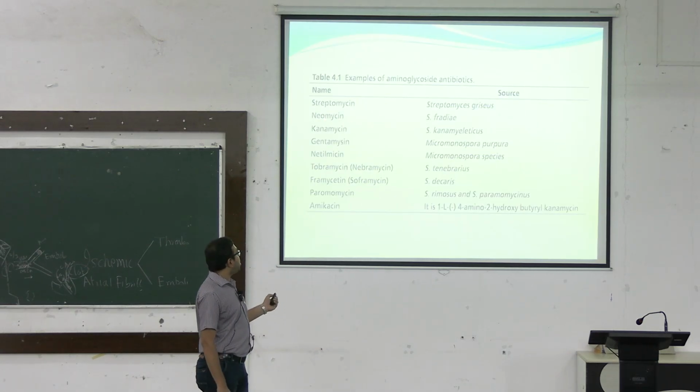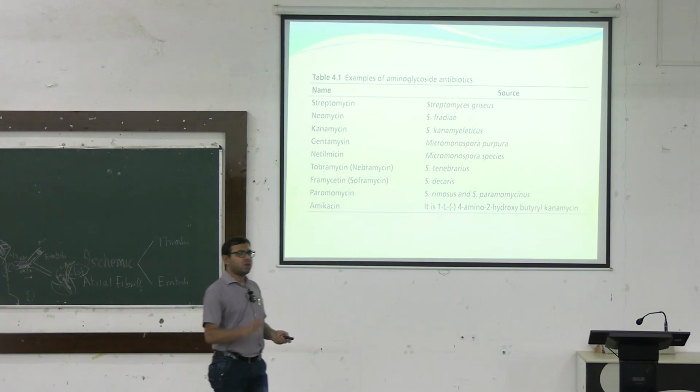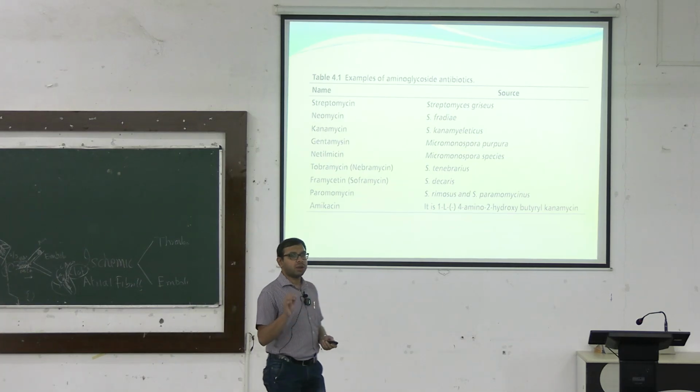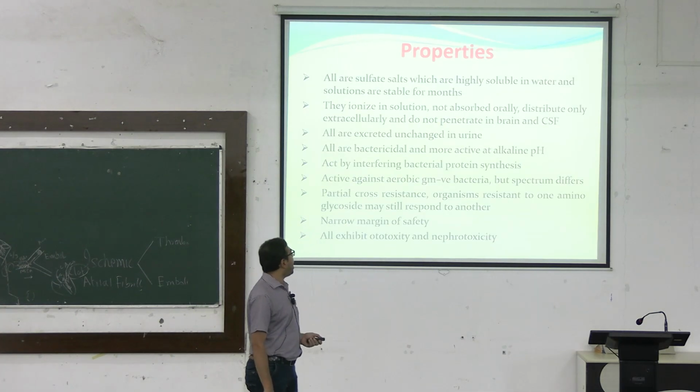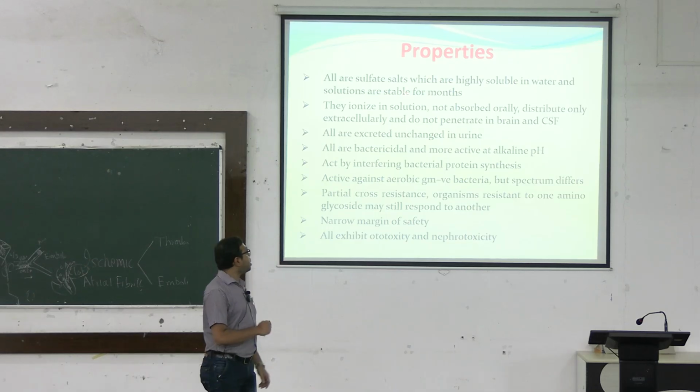So, again, what are the sources? Streptomycin is obtained from Streptomyces griseus, Neomycin is obtained from Streptomyces fradiae, Kanamycin is obtained from Streptomyces kanamyceticus, Gentamicin, the spelling is different, from Micromonospora, Netilmicin from Micromonospora, Tobramycin from Streptomyces tenebrarius, and so on. So, details are not required, just remember the source of these antimicrobial agents. So, this I have discussed.